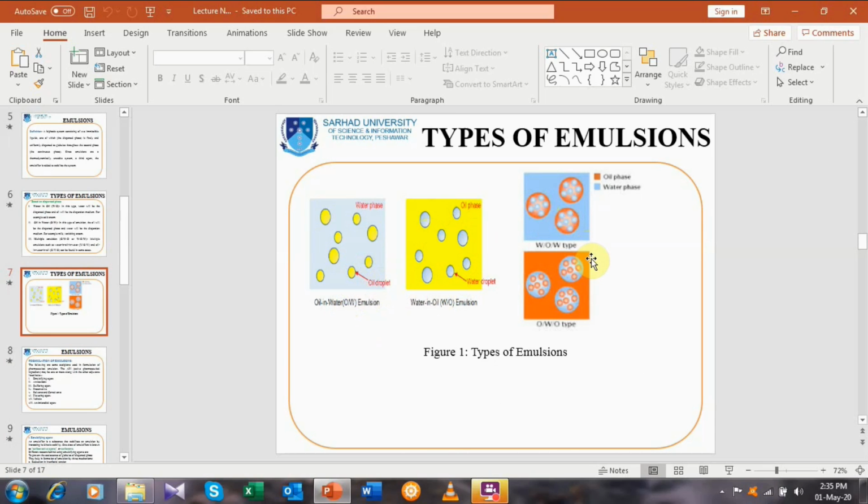And the third type of emulsion, that is multiple emulsion, either water in oil, where water droplets in the oily phase are further dispersed in the aqueous medium, and hence it is water in oil in water type of emulsion. While the second one, that is oil in water in oil type of emulsion, is the vice versa of the first one.